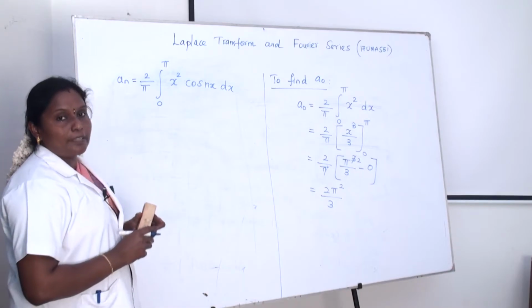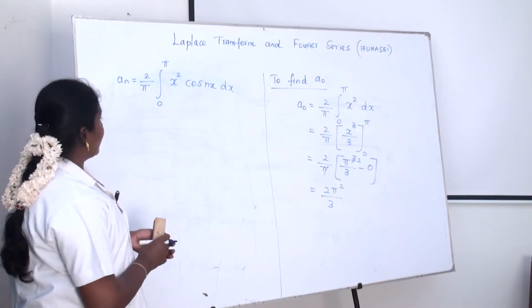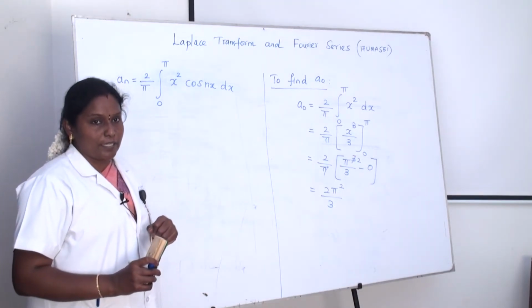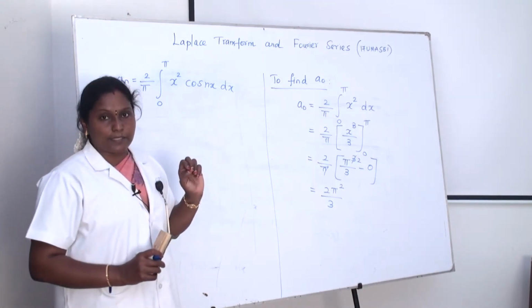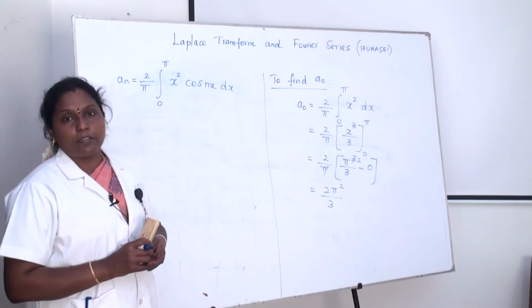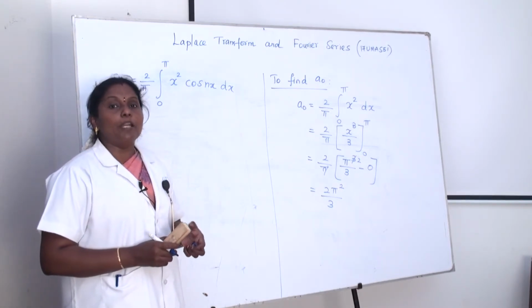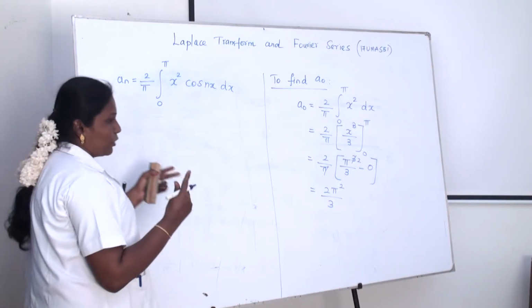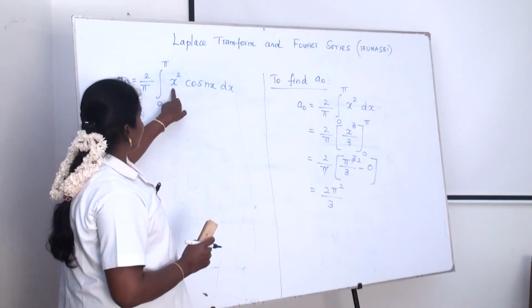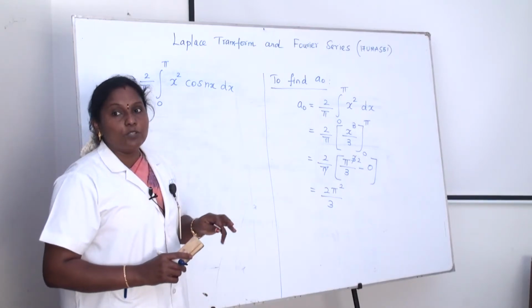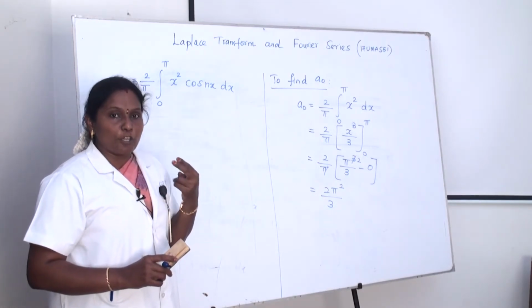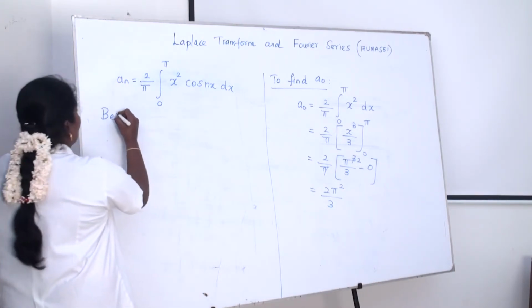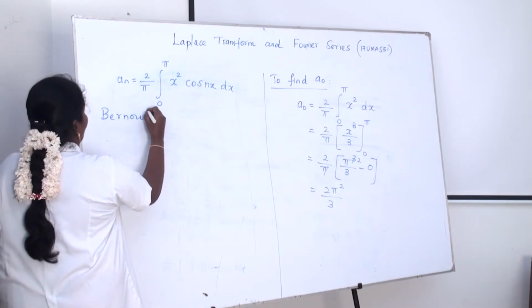We have to integrate that one. To find the value of an, the integrand has a multiplication of two functions, x squared into cos nx. How to integrate this? Here we use the integration by parts formula, or Bernoulli's formula. In this problem the power of x is not linear, so we are using only Bernoulli's formula.